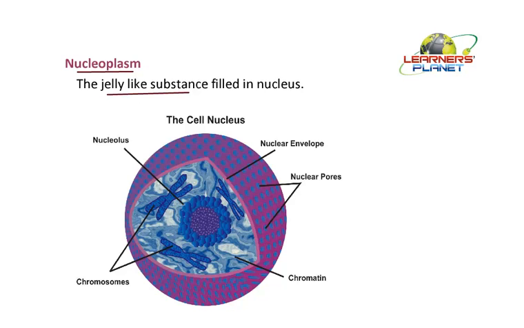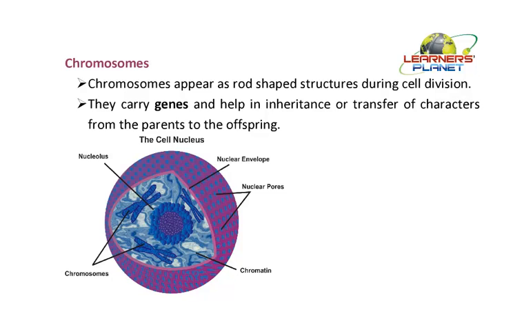What does nucleoplasm contain? Water, and various other biomolecules like proteins, carbohydrates, lipids, nucleotides, RNA, DNA, etc. So many other materials are present. Not only this, the essential minerals which are required for the functioning of various enzymes are present in this matrix. The enzymes which are required for the multiplication of DNA are present within this matrix. So overall, it is the sole place for the various molecules required for the maintenance or the activity of the nucleus.